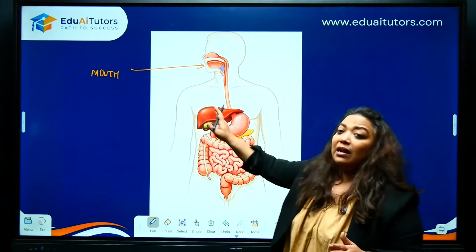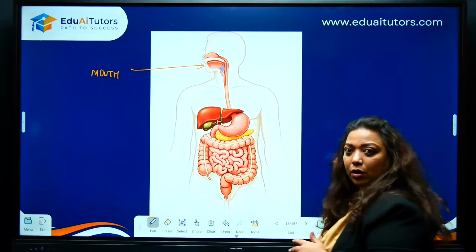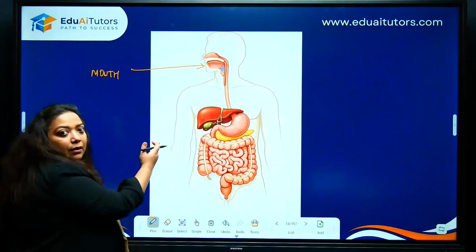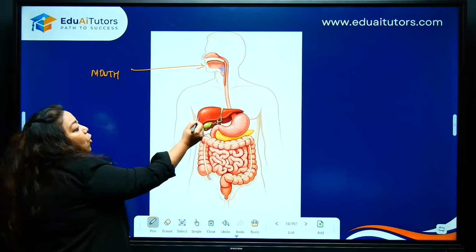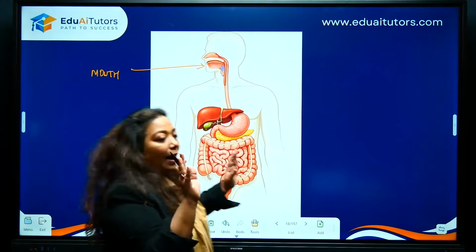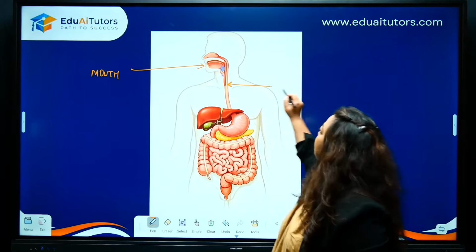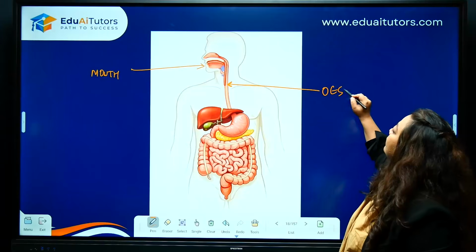Okay. See, if the liver is that side, you don't have to draw all the way like some map. Liver is here, you can label liver here. Alright. You do not have to do all this crisscross. So, what I said is, let's go line wise. So, we'll just start with this. You've got esophagus.